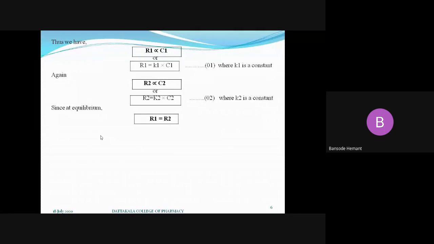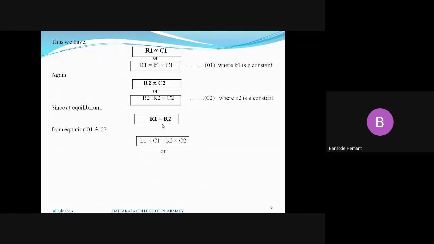But from equations 1 and 2, the value of R1 is equal to K1 into C1 and the value of R2 is equal to K2 into C2. So we can put these values of R1 and R2 in this equation, and we get K1 into C1 is equal to K2 into C2.